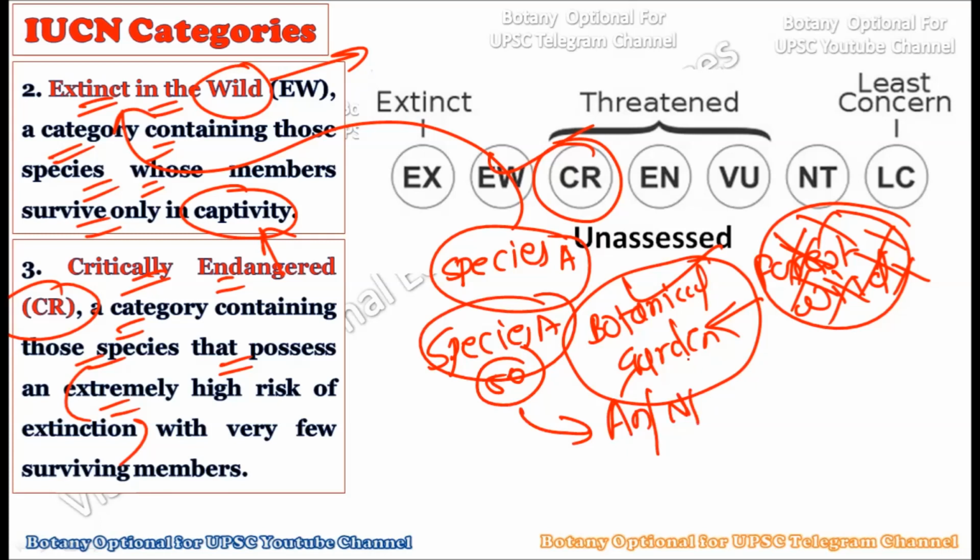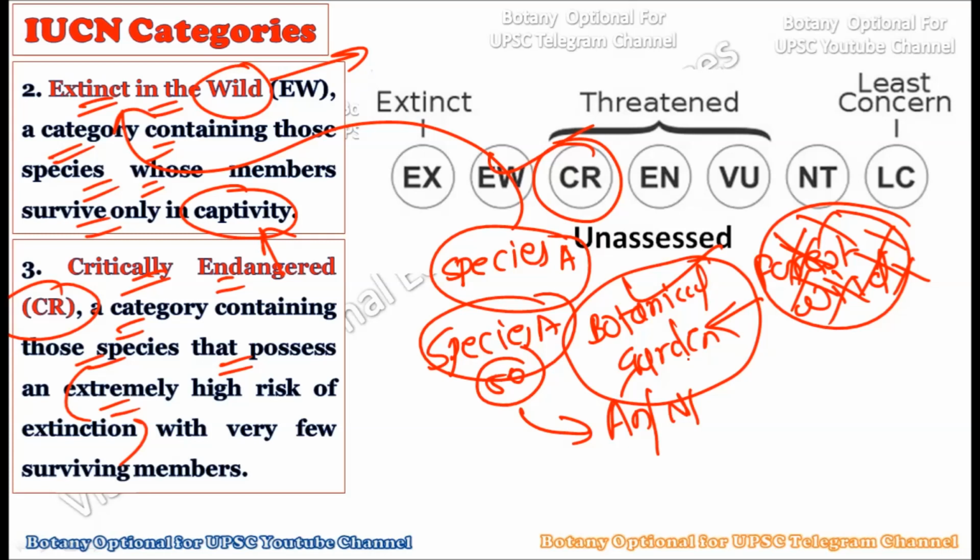There can be many causes for the extinction of a particular species. Critically endangered plants are those plants which are near to extinction, or they are facing an extremely high risk of extinction. In such a case, we should put in more extra work to conserve that particular species. There are many critically endangered species throughout the world as well as in India, and these species need very strict conservation.